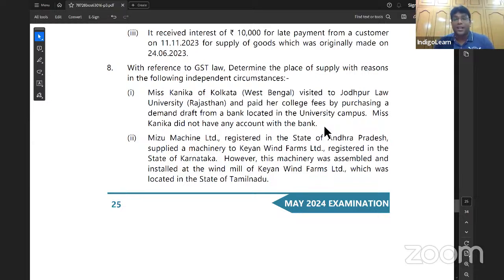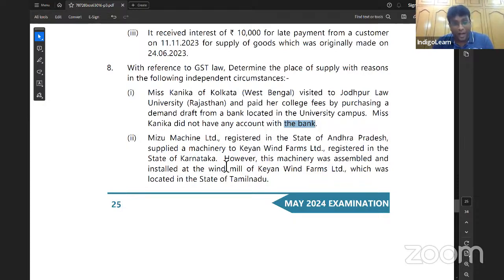If you observe very clearly here, Kanika did not have any account with the bank. That means the bank does not have the address of Kanika. That means the bank doesn't know that Kanika belongs to West Bengal. In that case, my dear friends, the place of supply will become Rajasthan. That means nothing but Jodhpur, Rajasthan. 12(12).